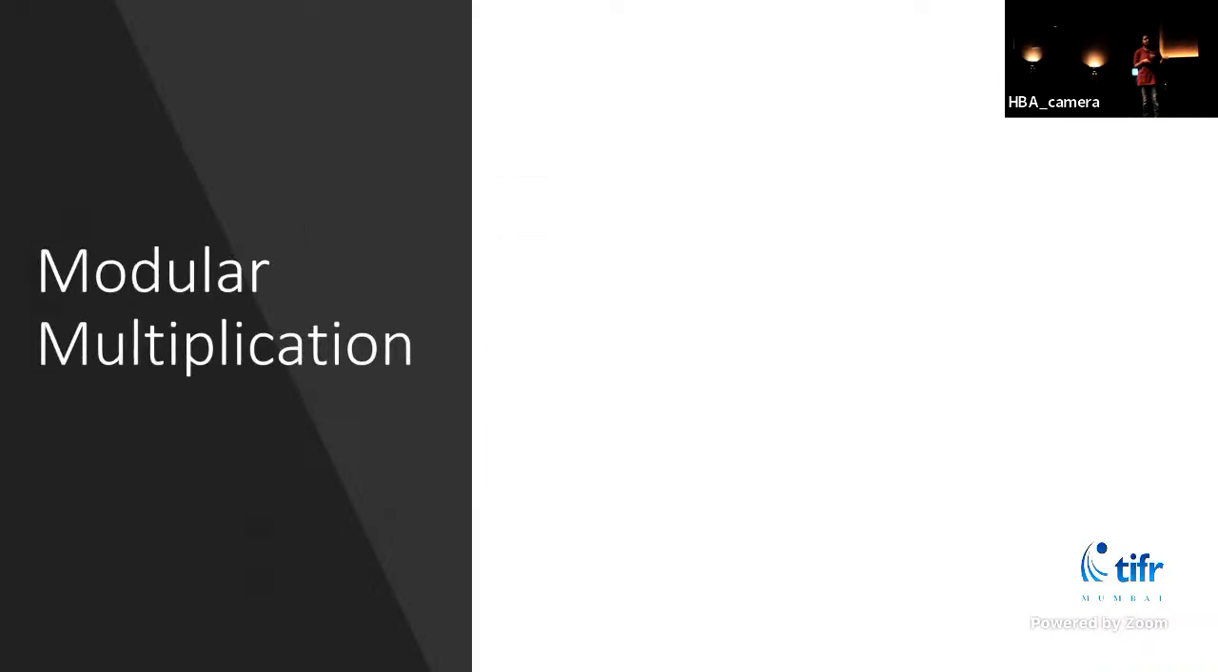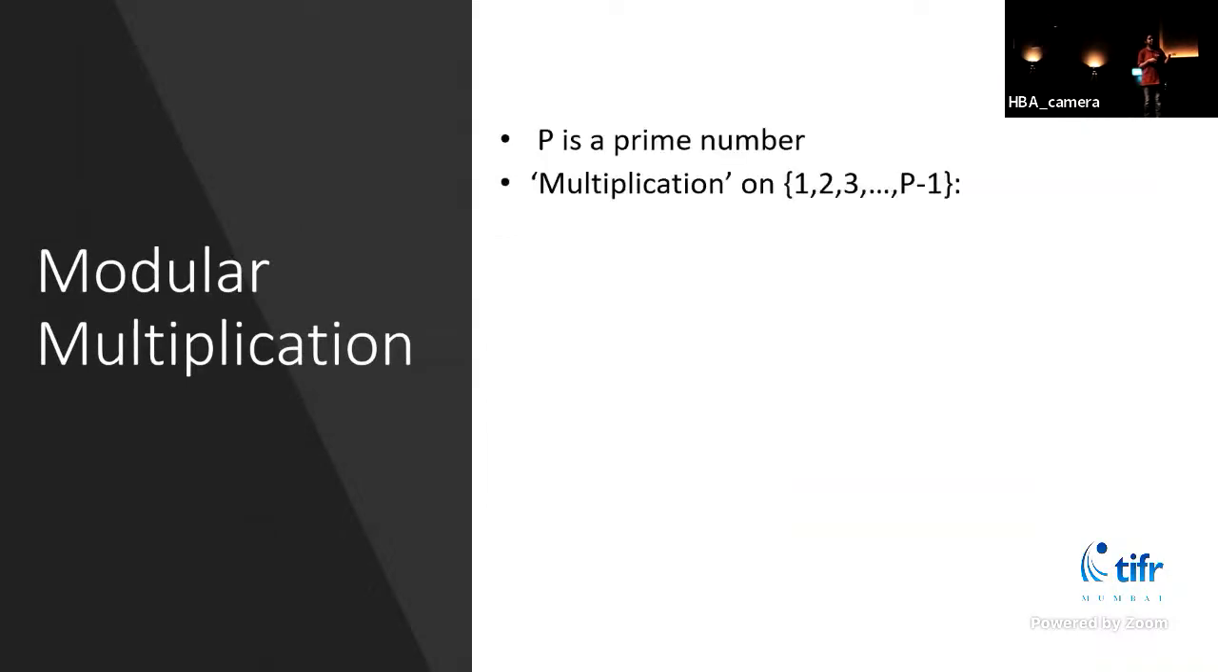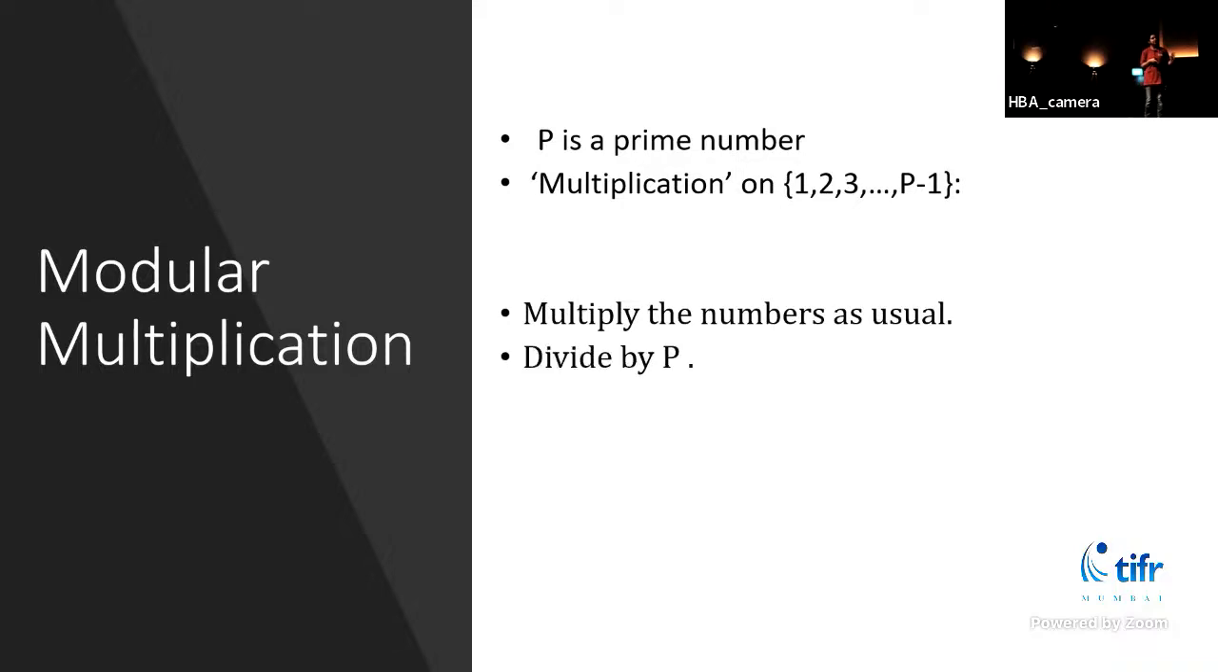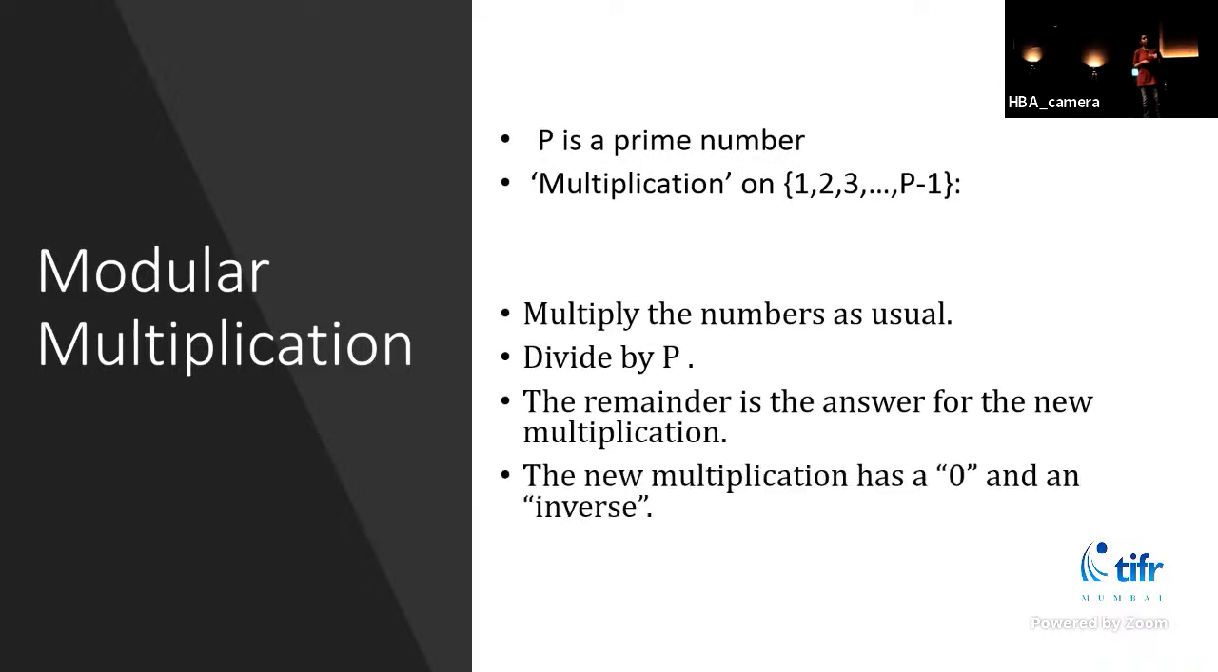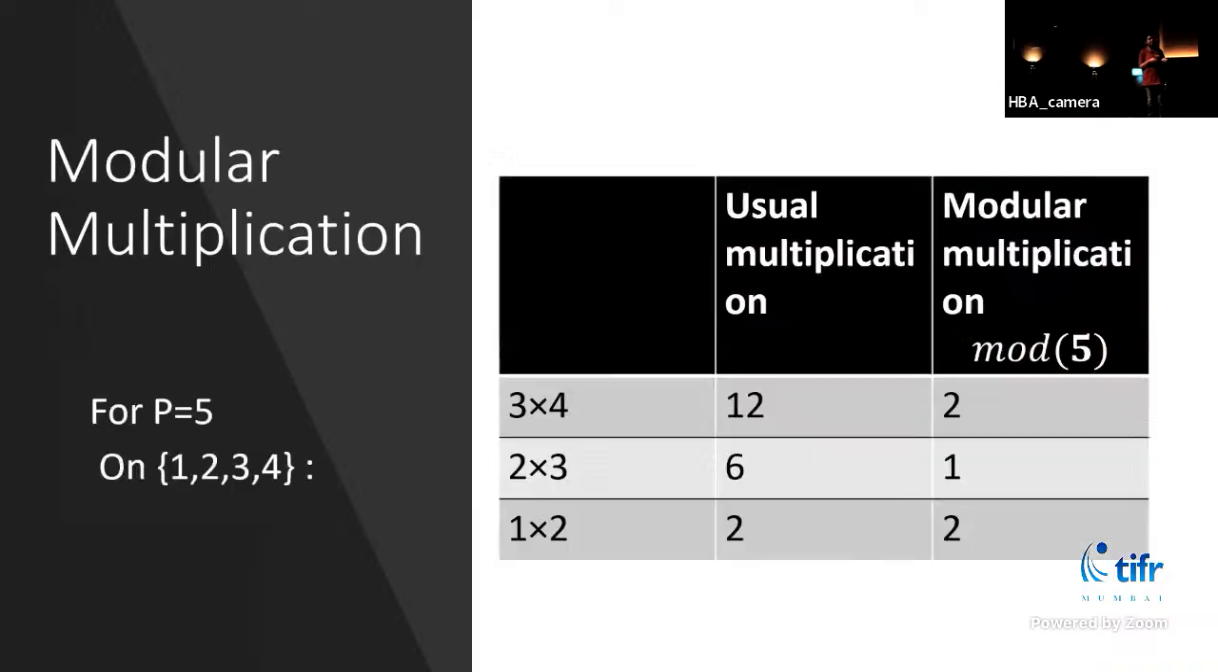So similar to modular addition, there's something called modular multiplication, which you define on the set 1, 2 up to p minus 1 for a prime number p. So you multiply the numbers as usual, you divide by p, and the remainder is the answer for the new multiplication. So why do we consider primes here? Because this set then has something that acts like a 0 and something that acts like an inverse.